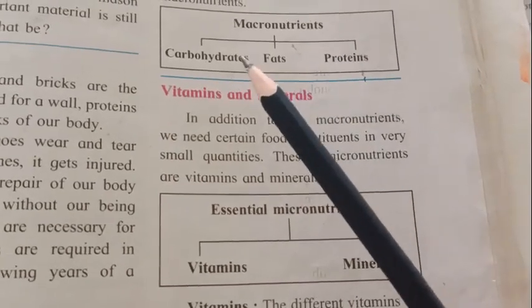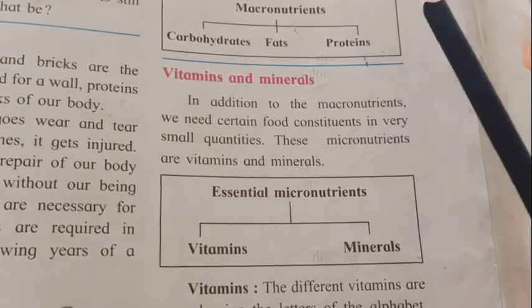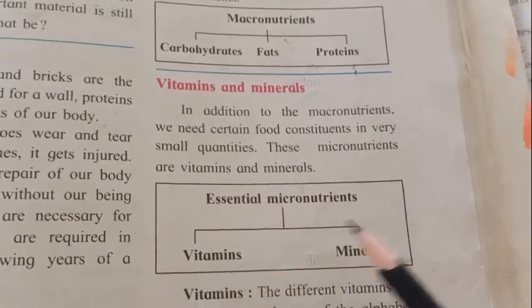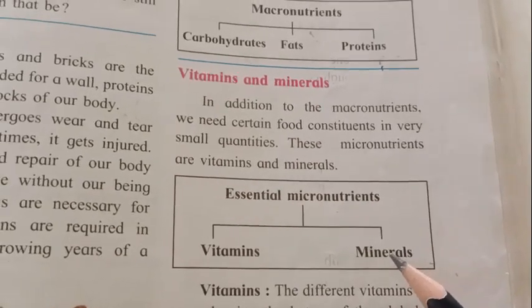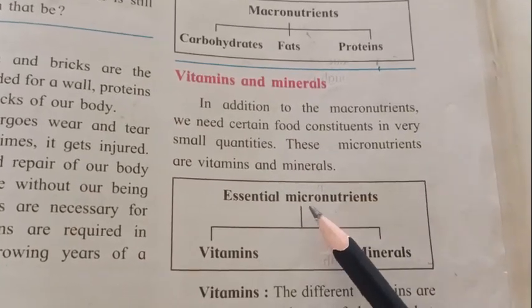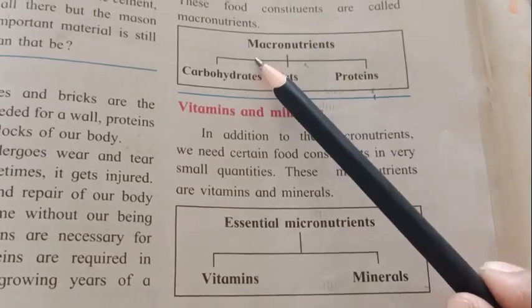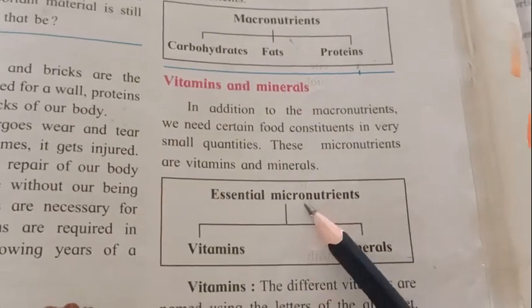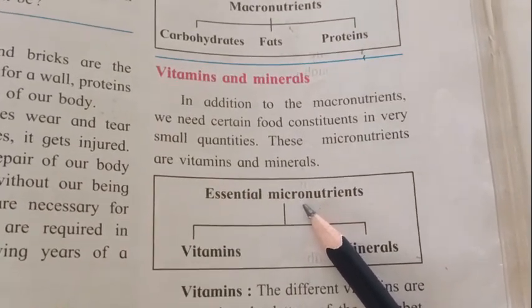So these carbohydrates, fats, and proteins are called macronutrients. But as we discussed, vitamins and minerals are important to our body, but they are required in a very small amount. That is the reason they are called micronutrients. See the spelling: here it is MA and here it is MI. As in microorganism, micro means very small, very tiny.